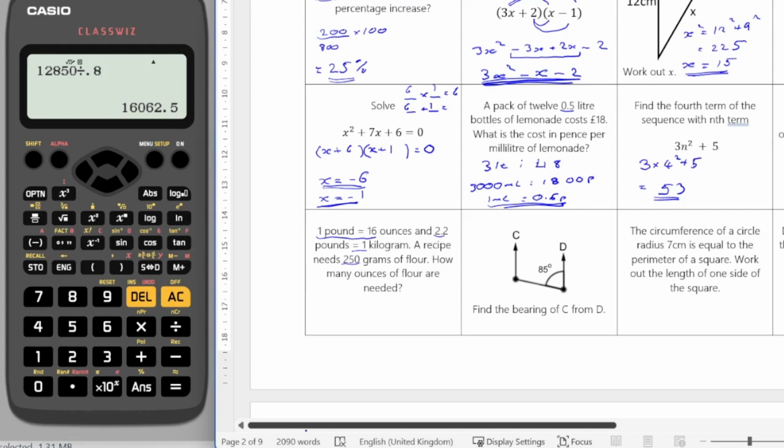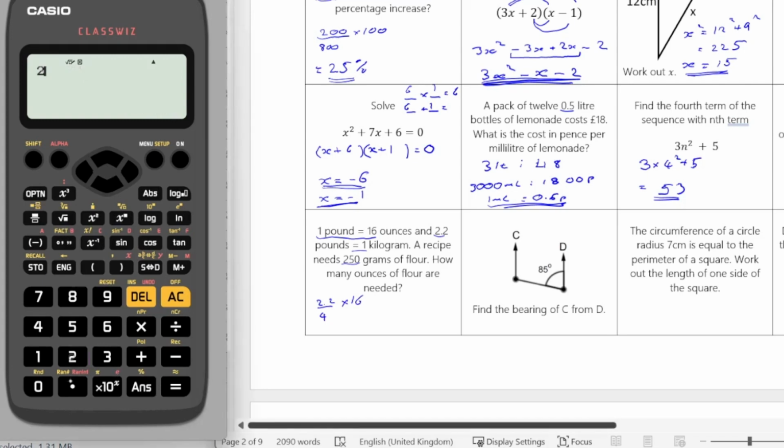Well, I'm going to convert it into pounds first of all. So it's a quarter of it, so it's going to be 2.2 divided by 4, and that will give me the number of pounds it would be. And then I need to times that by 16 to get the number of ounces that I would need. So 2.2 divided by 4 times by 16 gives me 8.8 ounces.